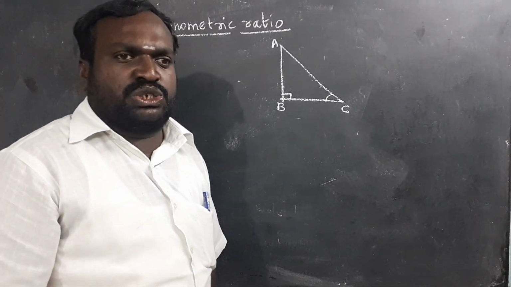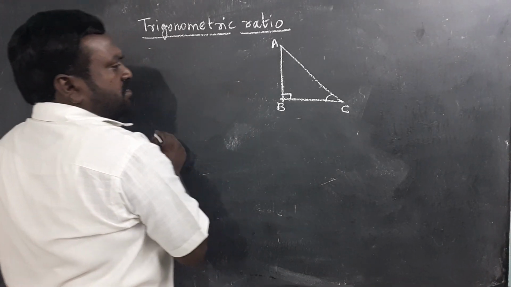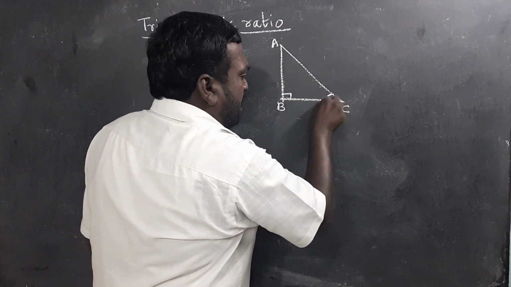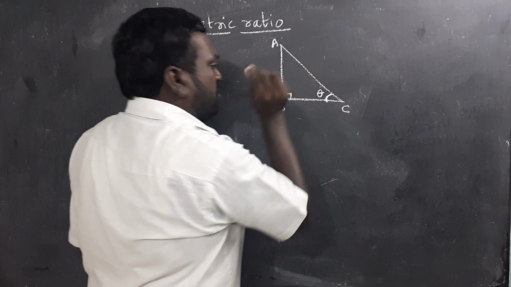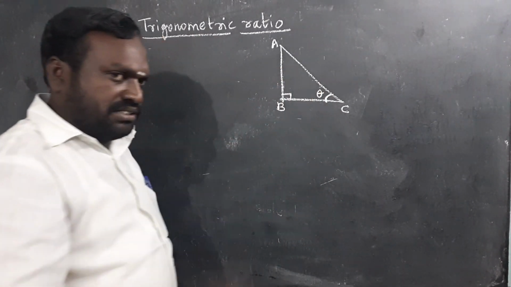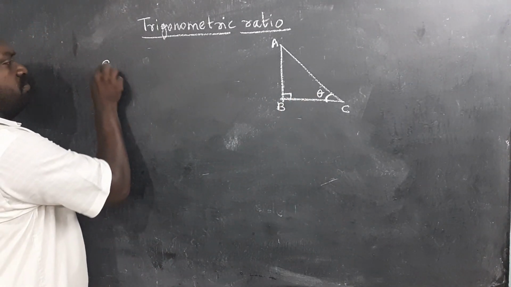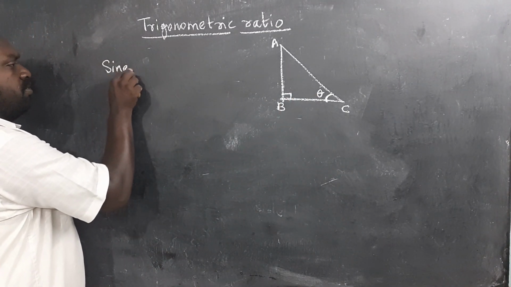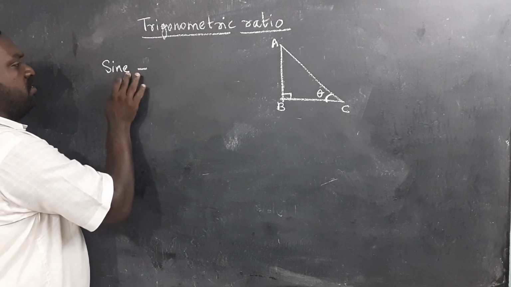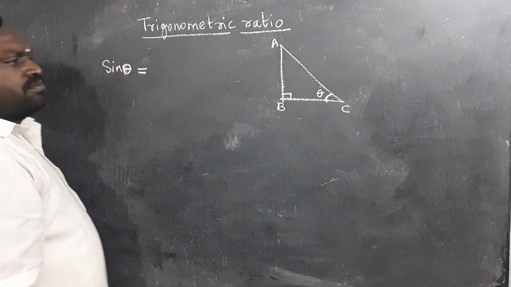So what is the first ratio? Let angle C be theta, some degrees. Now, sine theta. Shortly I can write it as sin theta.